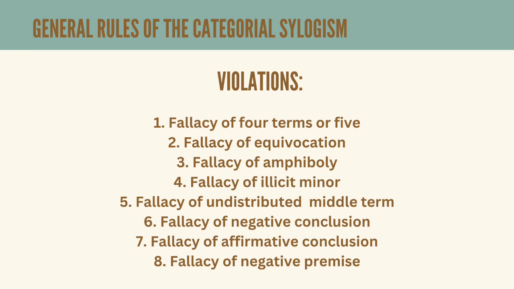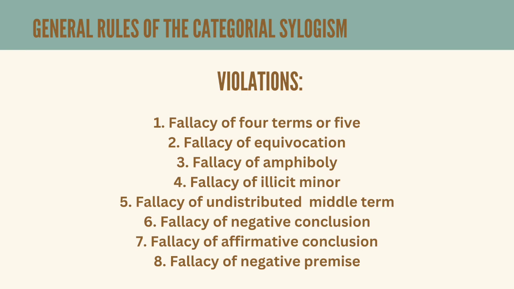This arises when there is the use of analogous terms. The fourth one is the fallacy of illicit minor. This occurs if the minor term is universal in the conclusion but particular in the minor premise. No illicit process occurs if the minor term is universal in the major premise but particular in the conclusion. Next is the fallacy of undistributed middle term. This fallacy violates the syllogistic rule which prescribes that the middle term must be used at least once as universal in any of the premises.